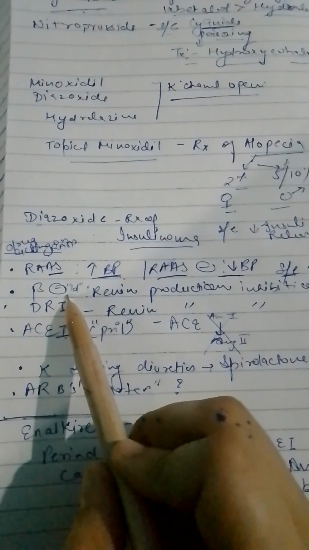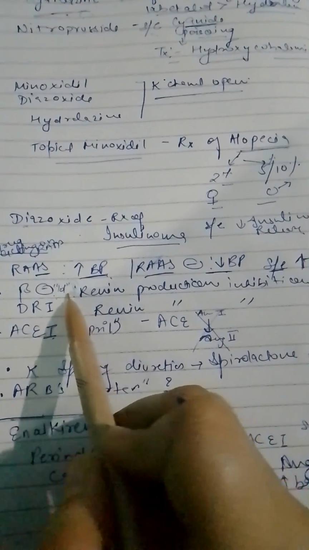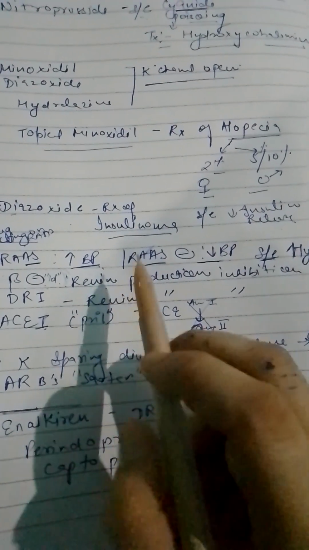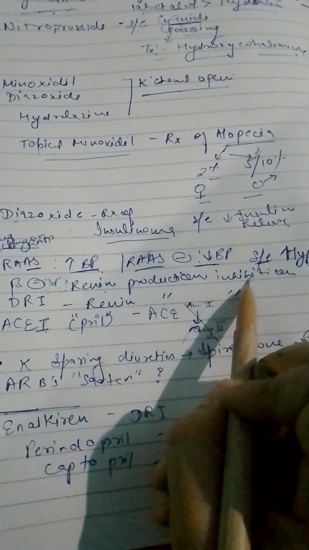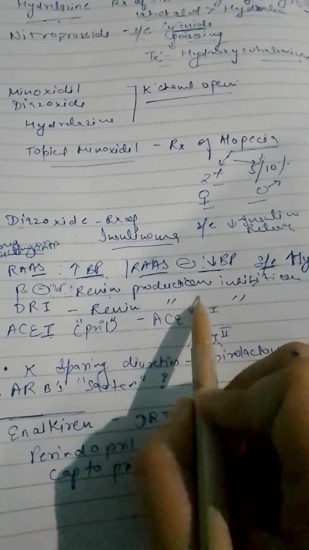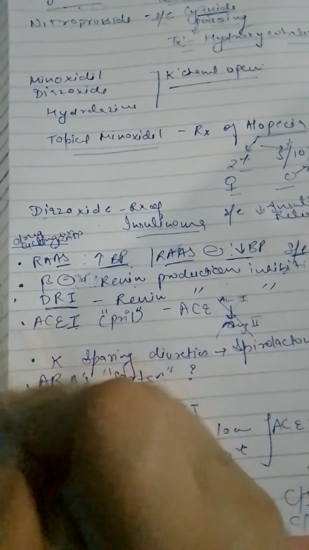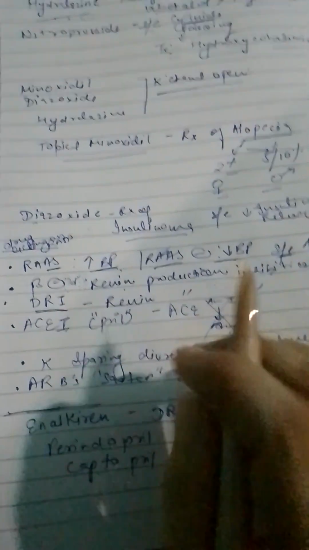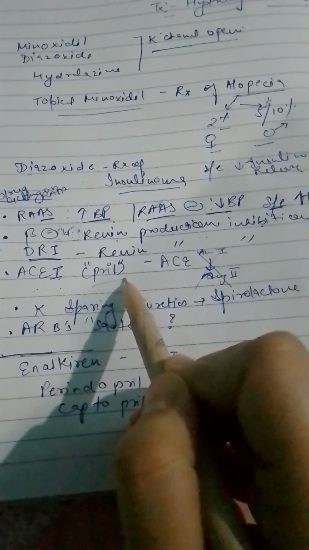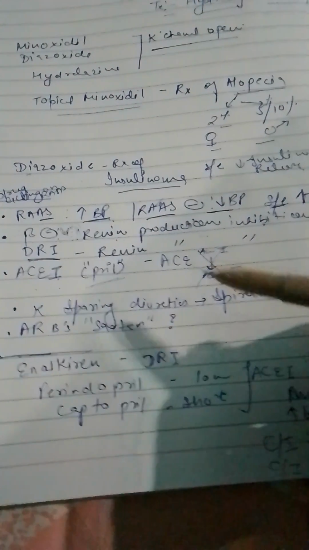Now the beta blockers which end with -lol, for example carvedilol, basically act as renin production inhibitors. They can ask, tell me the drug which can inhibit renin production. These are the beta blocker drugs. Then there are direct renin inhibitors which directly inhibit renin, they can also ask this. Then comes the ACE inhibitors which end with -pril, for example captopril.